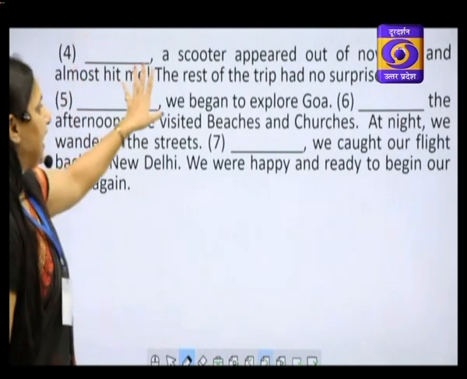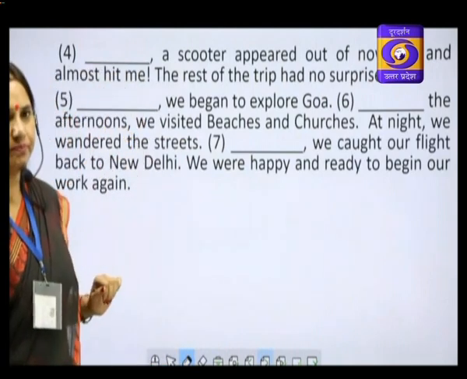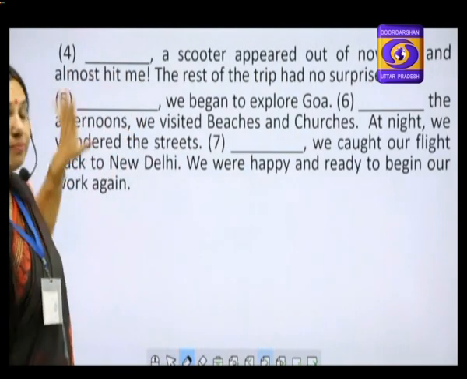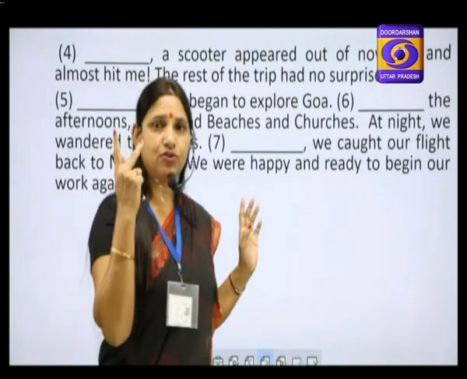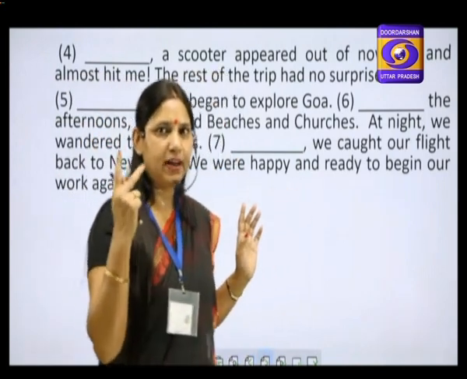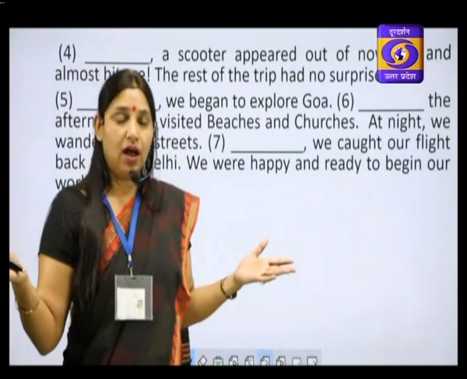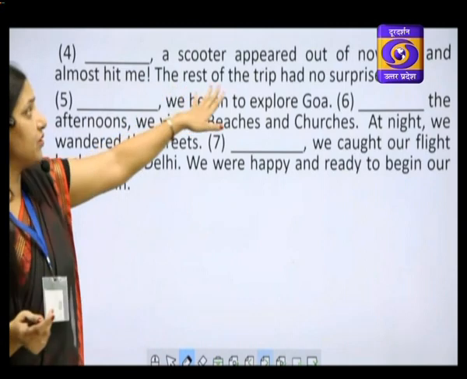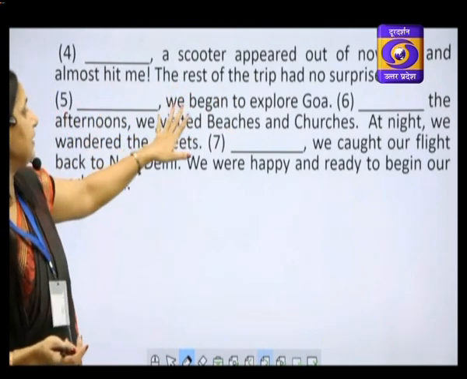Fourth blank, dash, a scooter appeared out of nowhere and almost hit me. This is the element of surprise. We have learned two words for that, to add an element of surprise in the story. This is surprising. A scooter appeared from nowhere and almost hit me. The rest of the trip had no surprises. Fifth blank is here, and then we continue.